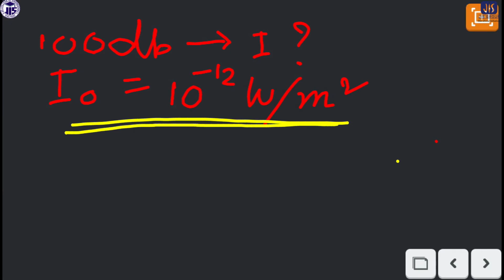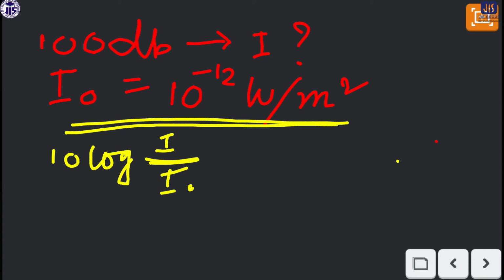You know what the equation is. First write down the equation. So it will be 10 log I by I0, 10 log I by I0.